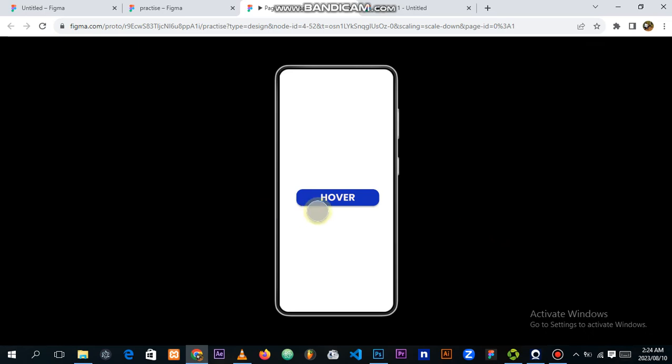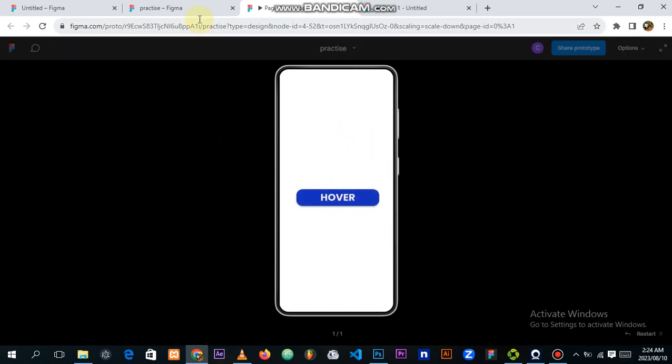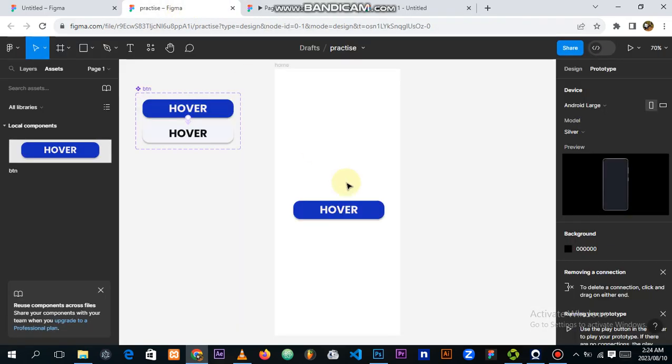So on the last video we learned how to do this hover effect inside Figma. So now we are going to see how to navigate between screens in Figma. So I'm going to move to this project,